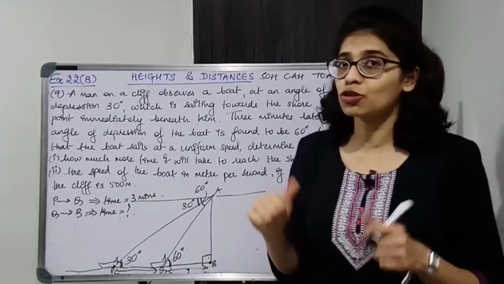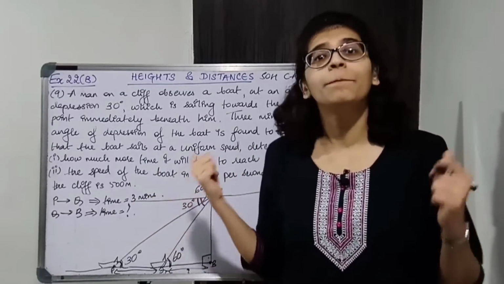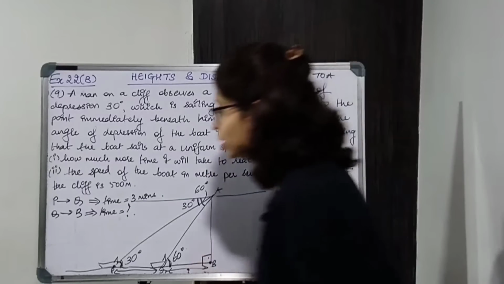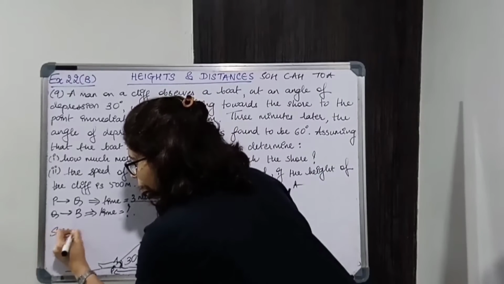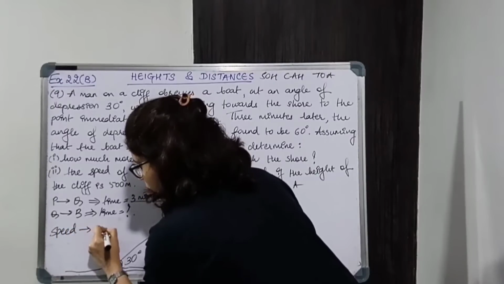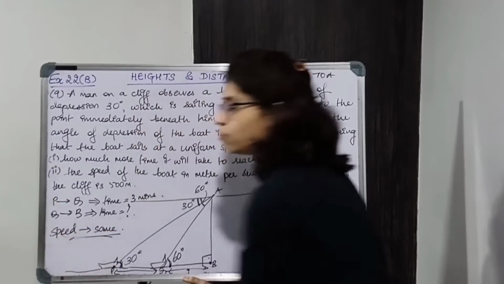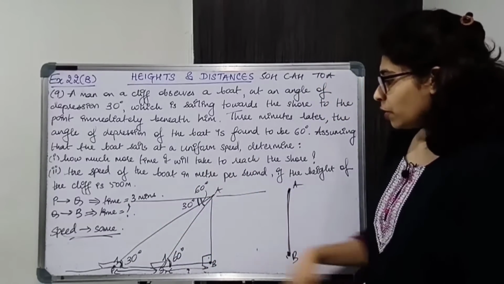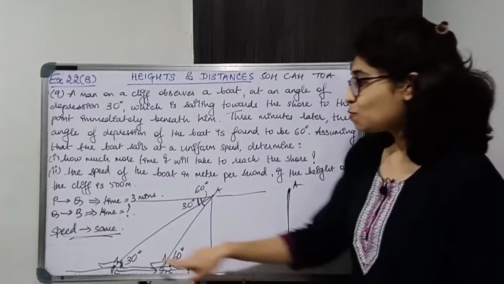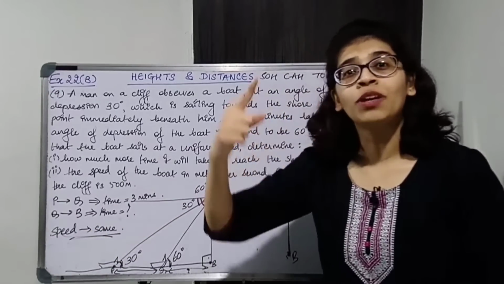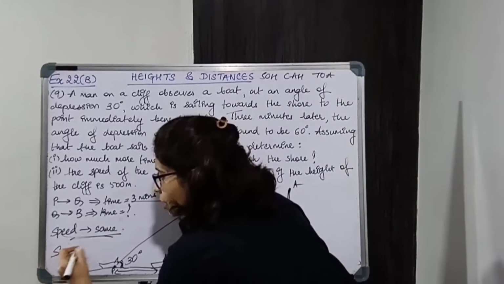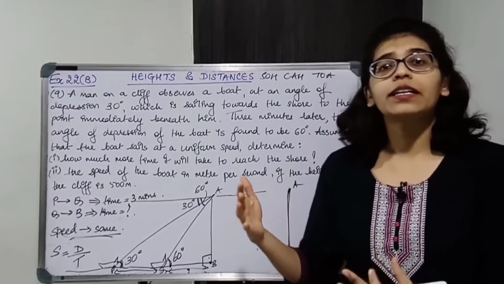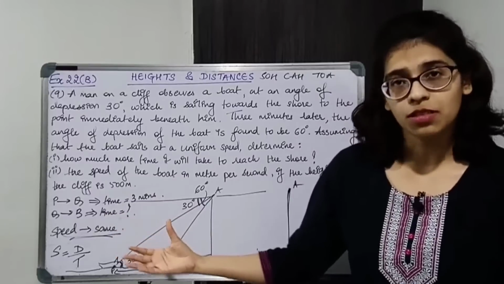Now what is the speed? That also we are not given, but this is useful information that the speed is uniform. So the speed is the same. This is very useful information. Why? We'll come to know later. So we have to find the time from here to here, so speed will be useful. What is the formula for speed? Speed is distance upon time. How much time you take for traveling a certain distance.